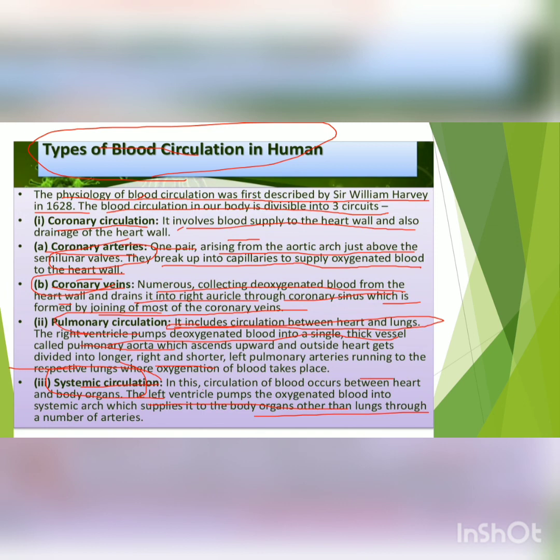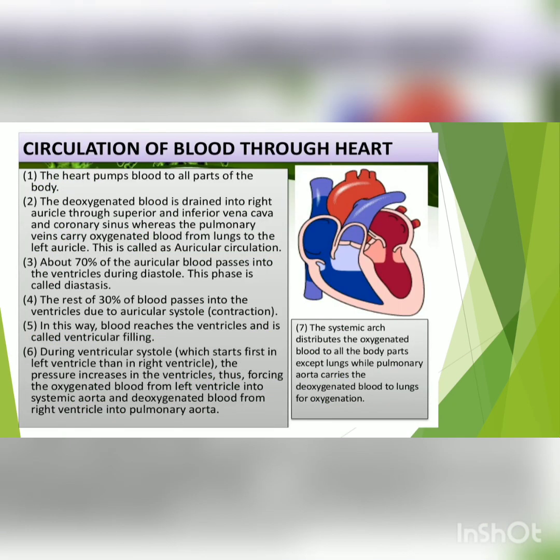This is pulmonary circulation, this is systemic circulation. Here the circulation of blood is taking place in between the heart and body organs. तो यहाँ पर pulmonary में कहाँ होता है, heart और lungs के बीच में होता है, और यहाँ होता है heart और body के बीच में. And as the blood circulates twice through the heart, that is termed the double circulation. So that also we will see in the next part.